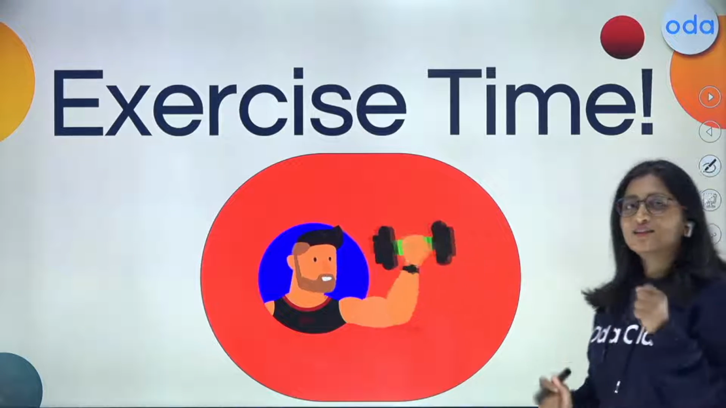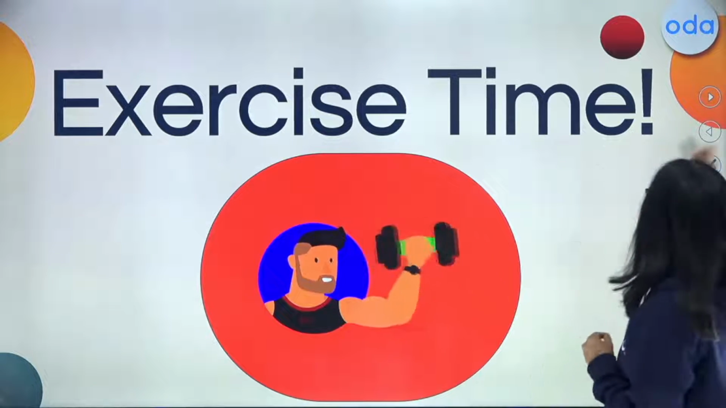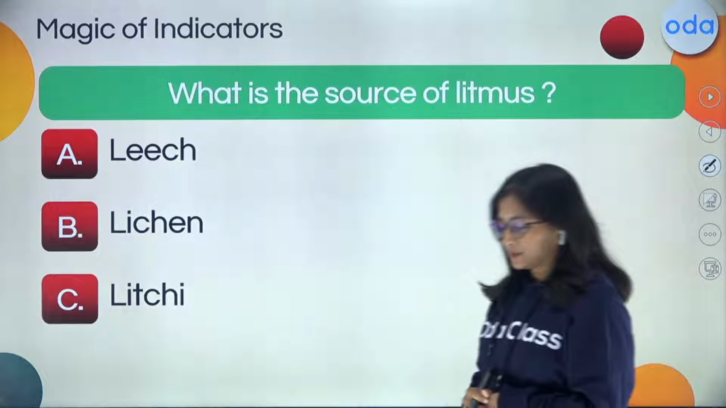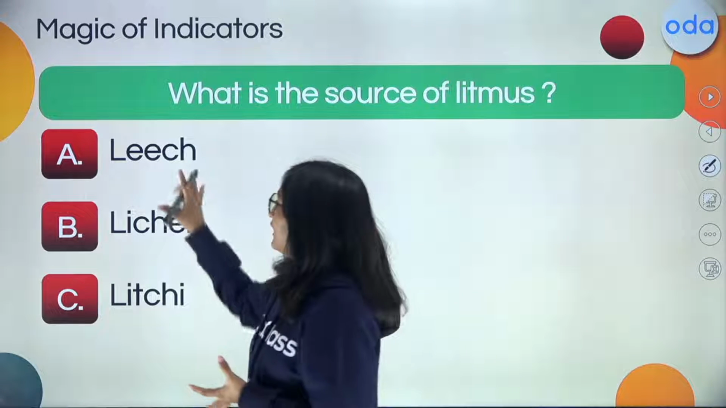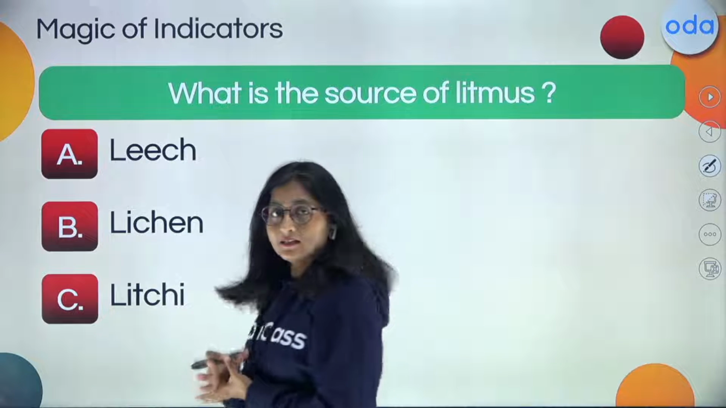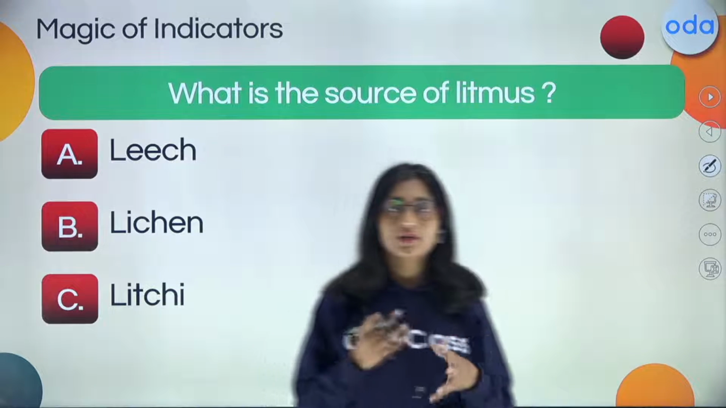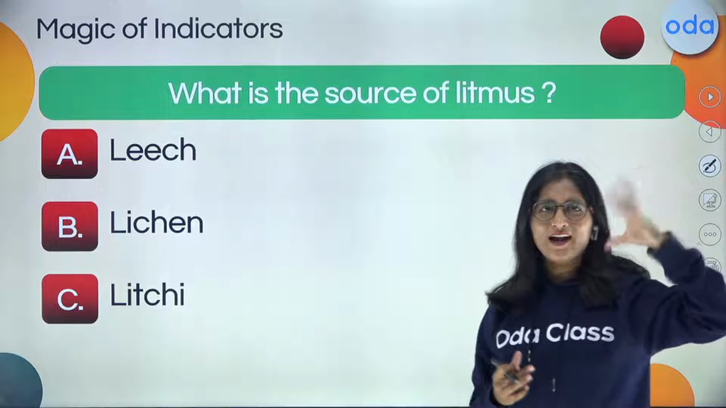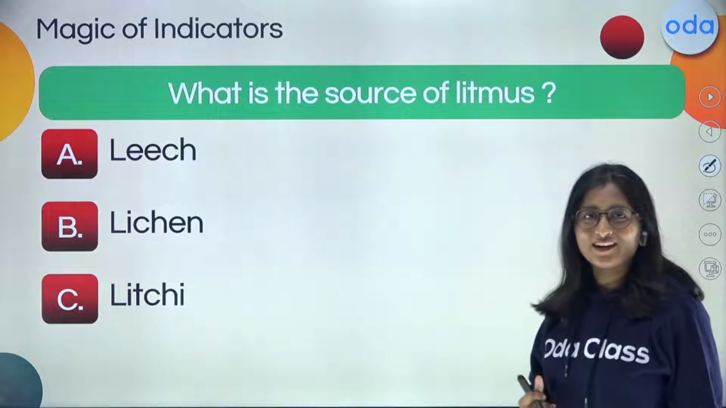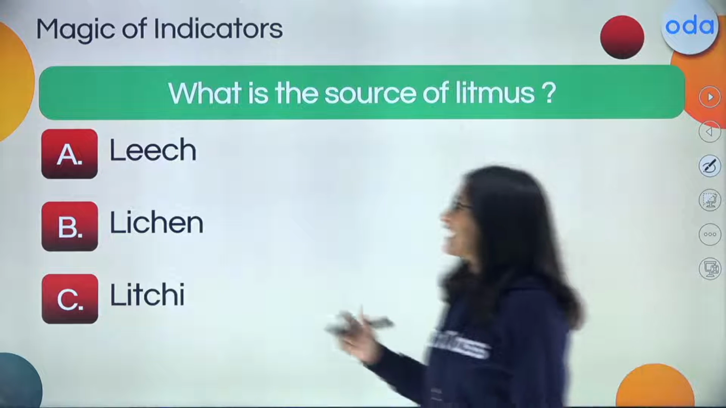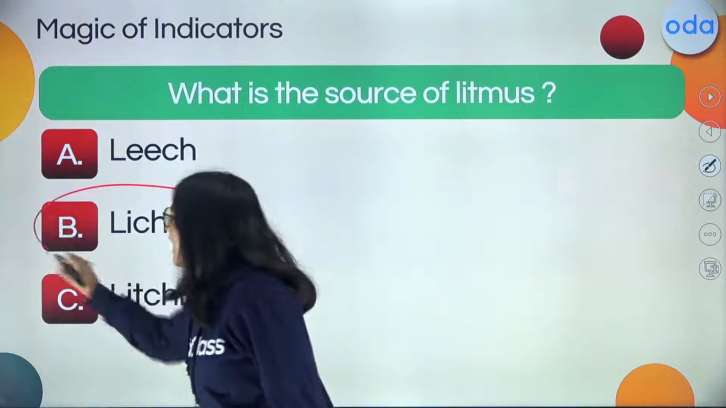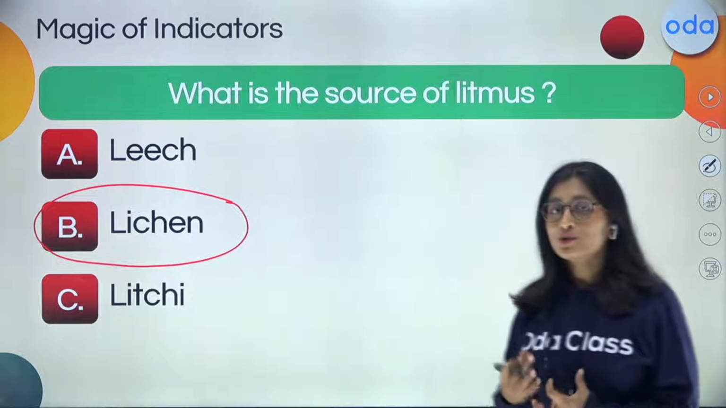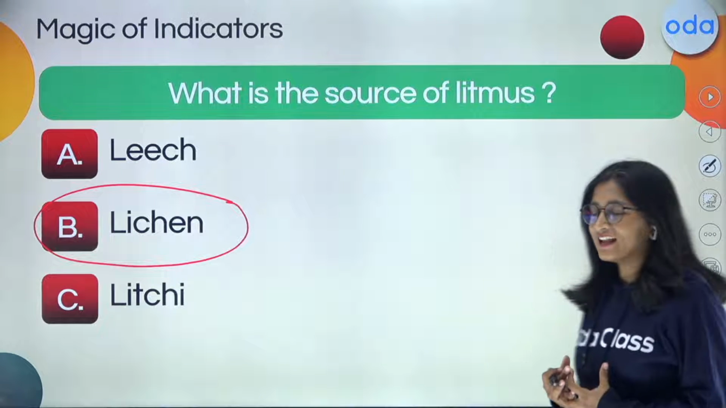So yes, here is going to be the exercise time for you. I do have a question for you. What is the source of the litmus? From where has it come? Leech, lichen, or lychee? What is going to be the answer for this? Any clue from where it has come? Just now we have read about it. Yes, that is going to be the B one, the lichen, which we already said also acts like a pollution indicator.